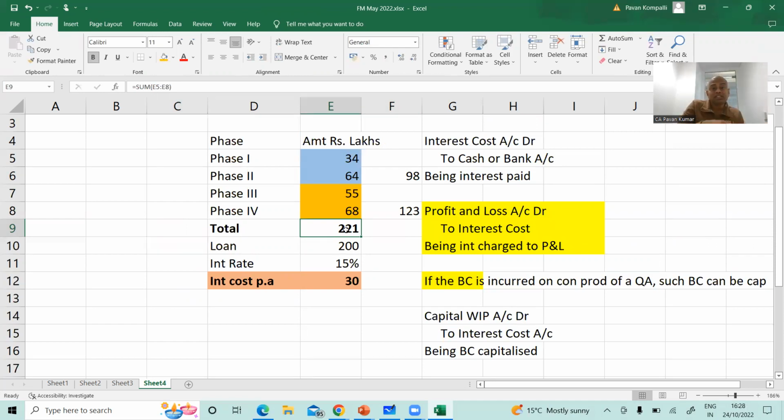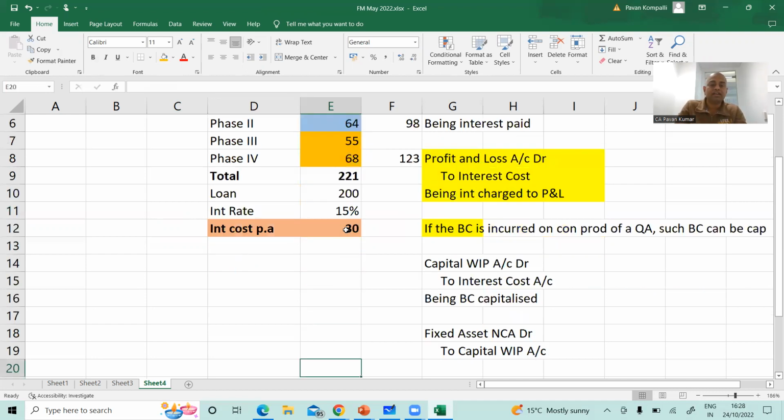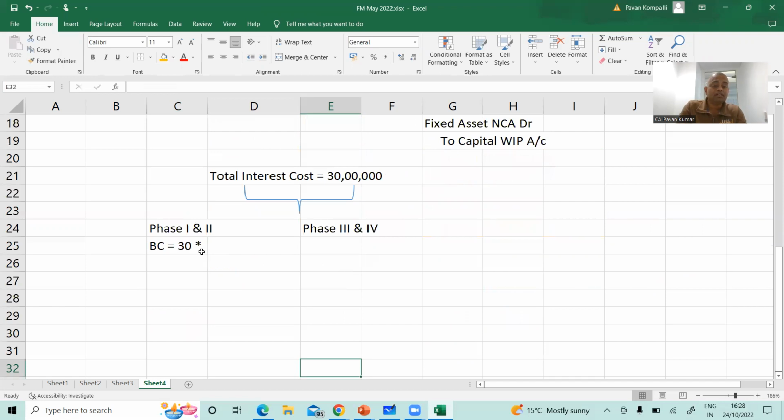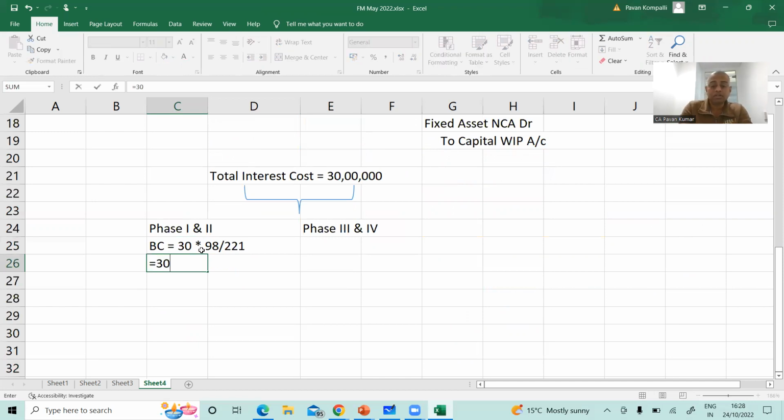So the interest that should be charged to phases 1 and 2 for the full year is 30 into 98 divided by 221. So that comes to 13.30 lakhs.